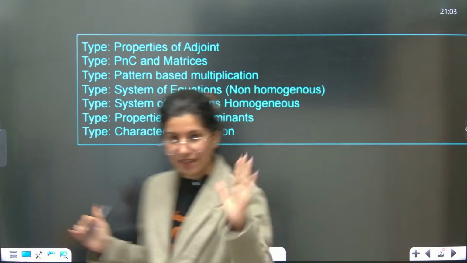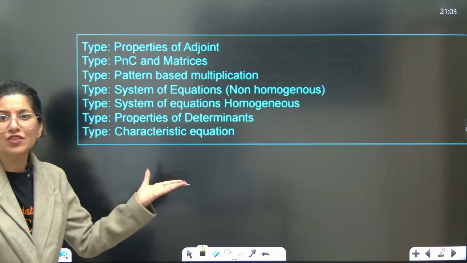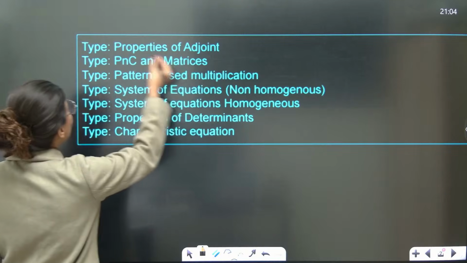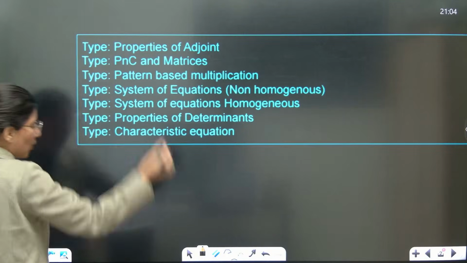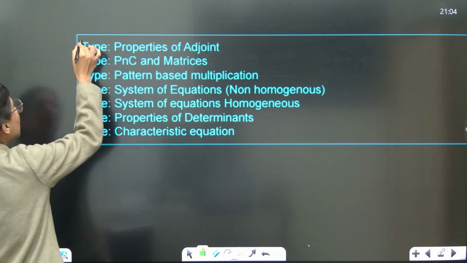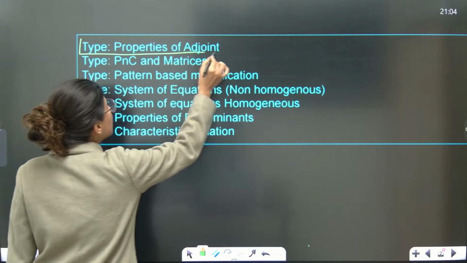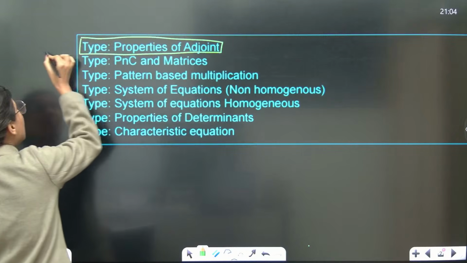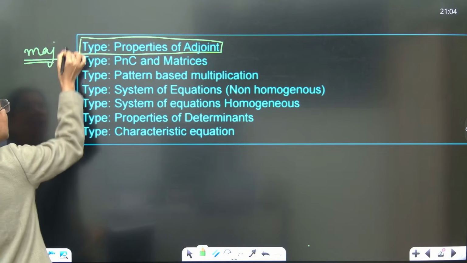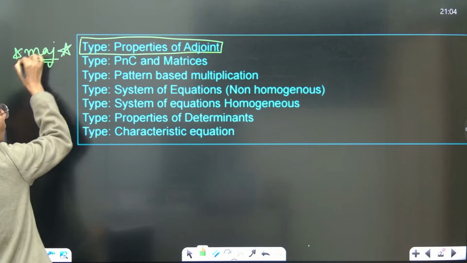So let me just analyze it. What are the models which we are going to discuss in today's session? The very first model, properties of adjoint. Now it looks like, okay, this is a very small thing, right? Properties of adjoint, but you won't believe that this is the type where majority of the questions are from this particular model. Majority, very important, which is properties of adjoint.